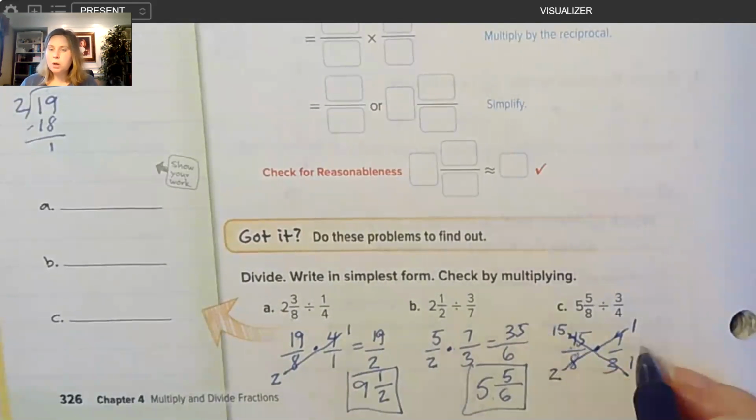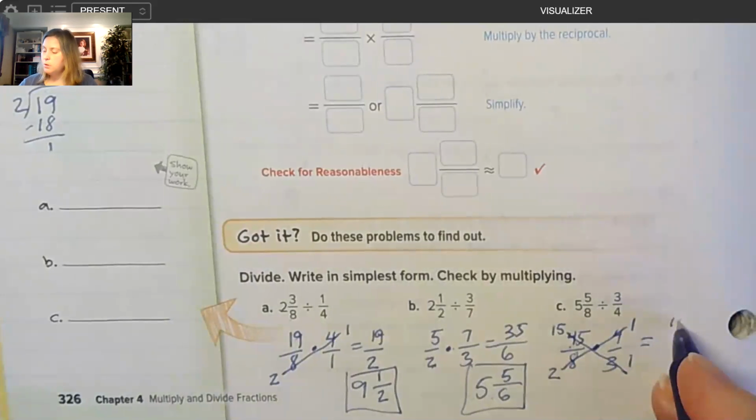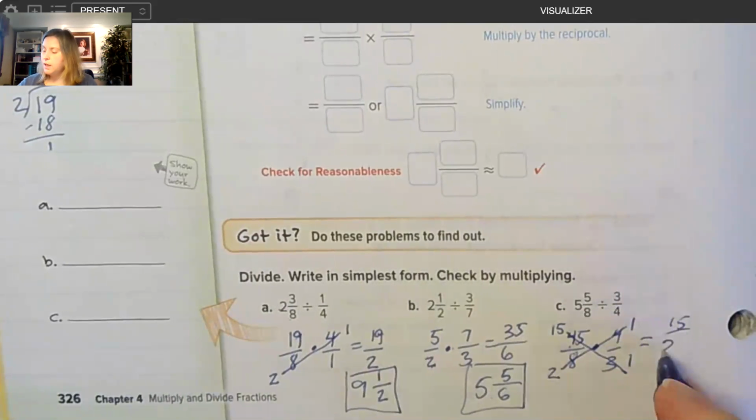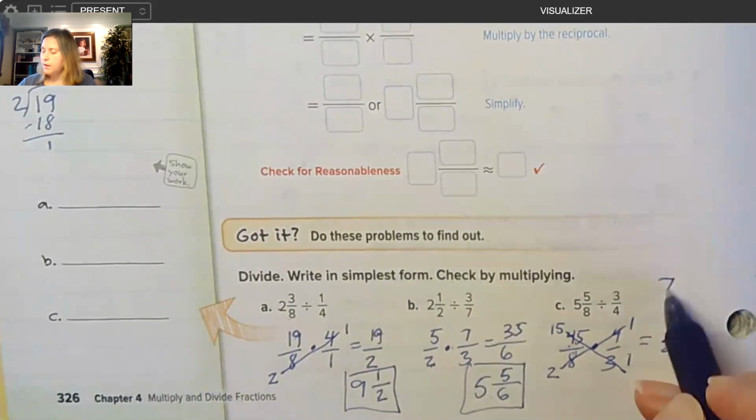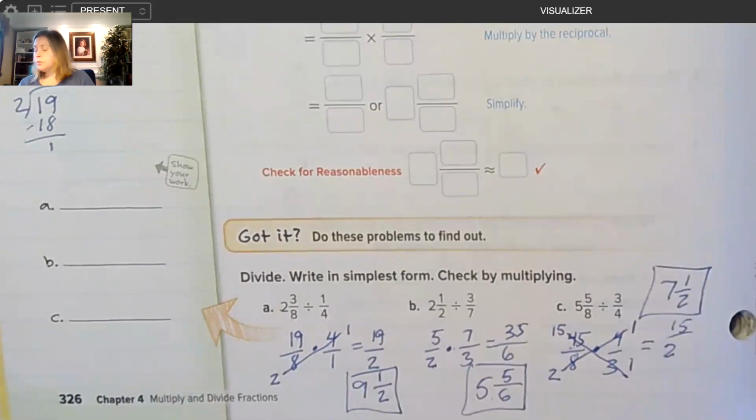And now we have smaller numbers that we're working with, which we like better. So 15 times 1 is 15. 2 times 1 is 2. So we have 15 halves, which we can rewrite as 7 and 1/2.